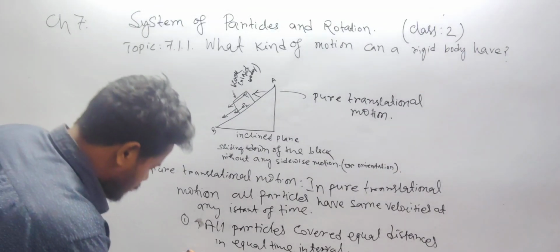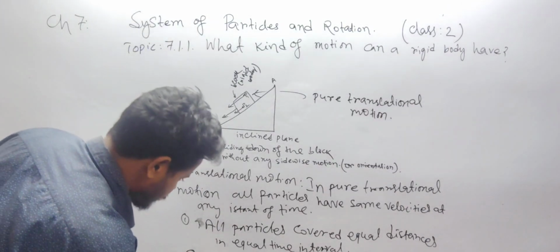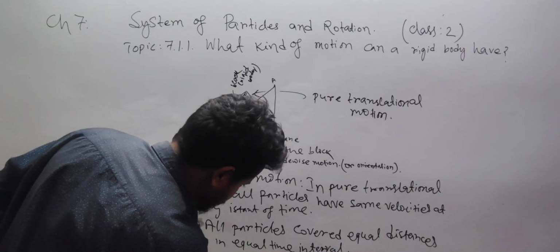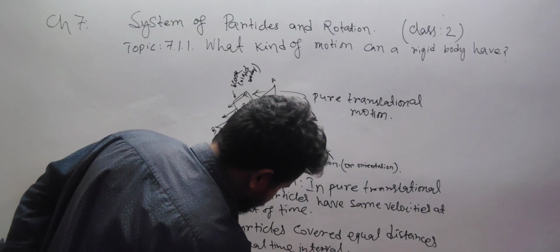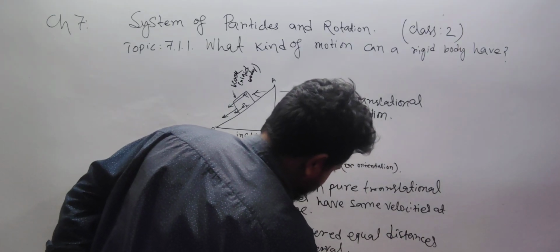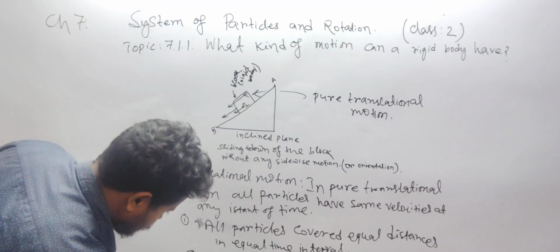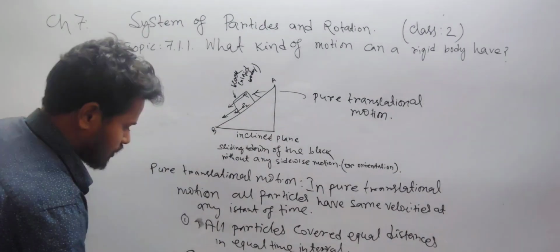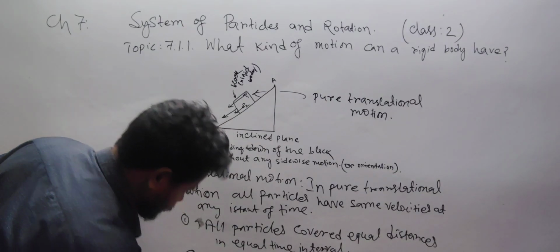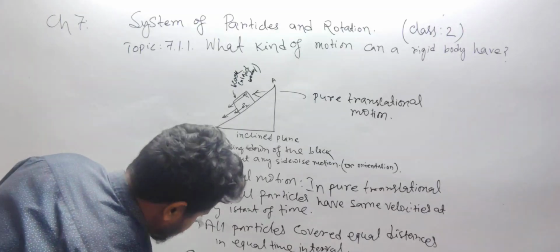Okay, secondly, they all have the same velocities. And one important characteristic of translational motion is path type.